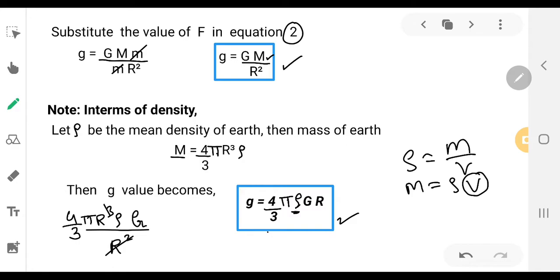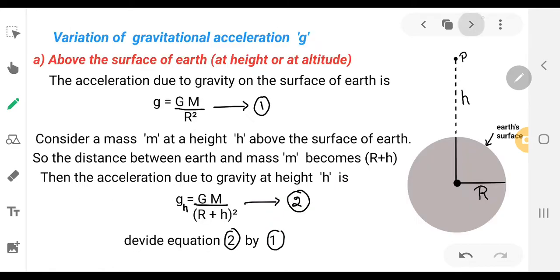Now we'll see how the g value varies, the variation of gravitational acceleration. The first case is above the surface of earth. As we go far and far away from the surface of the earth, thousands of kilometers above the surface, you can say it is at height or at altitude. You may ask, what will be the value of g at altitude? Altitude means at height from the earth's surface.